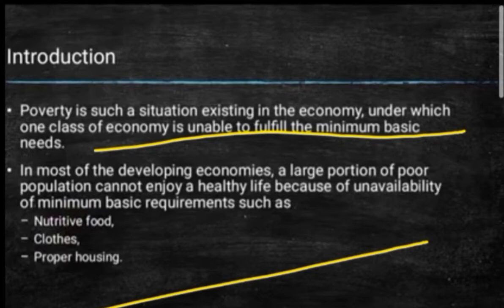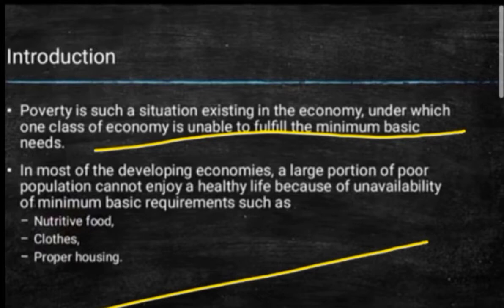Per day they are not getting the required number of calories. So we can say poor people cannot get proper food, clothes and shelter, so they are termed as under poverty. So this is the very first introduction part of poverty.